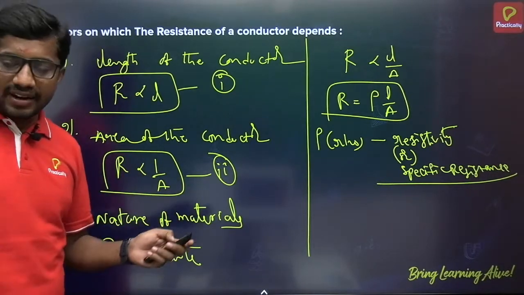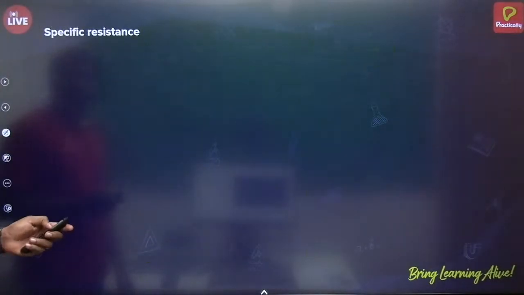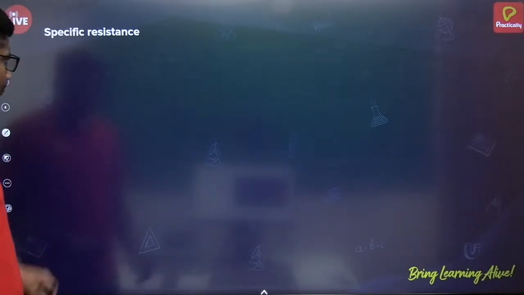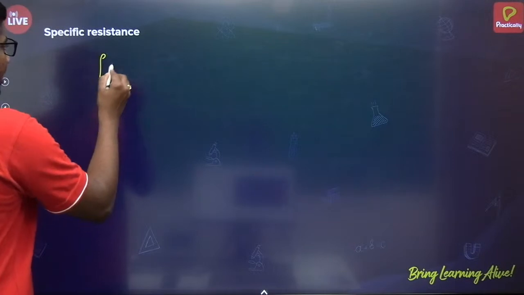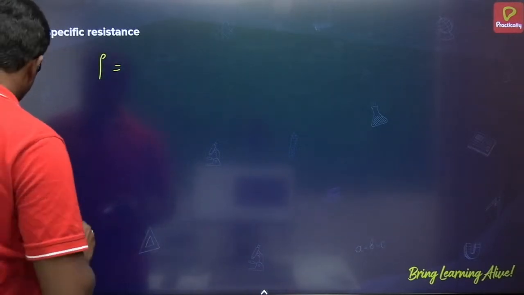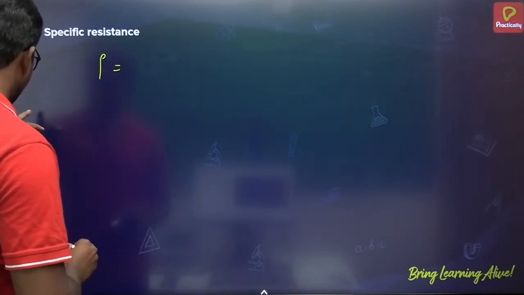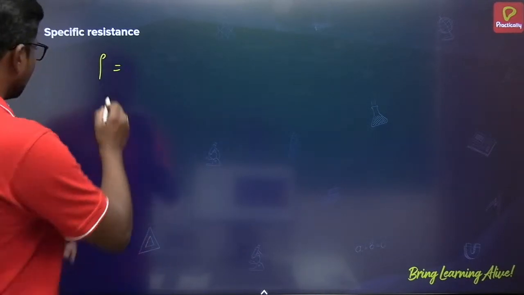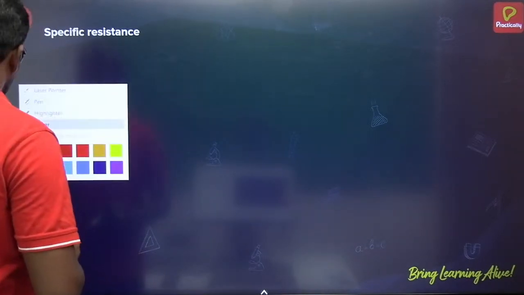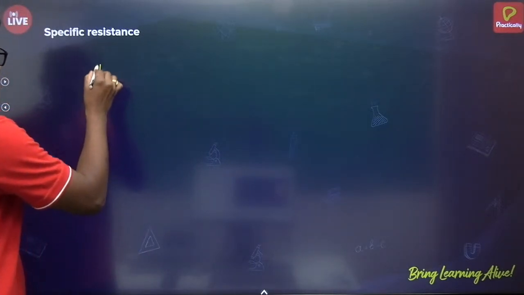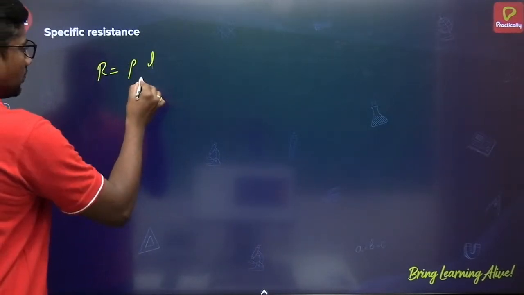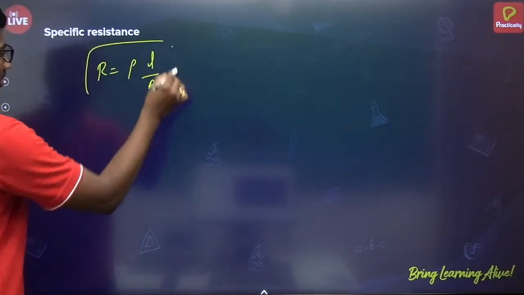Let's move on to the next slide. Yeah, so in that we have specific resistance. What is that? Resistance R is equal to rho L by A, we got.